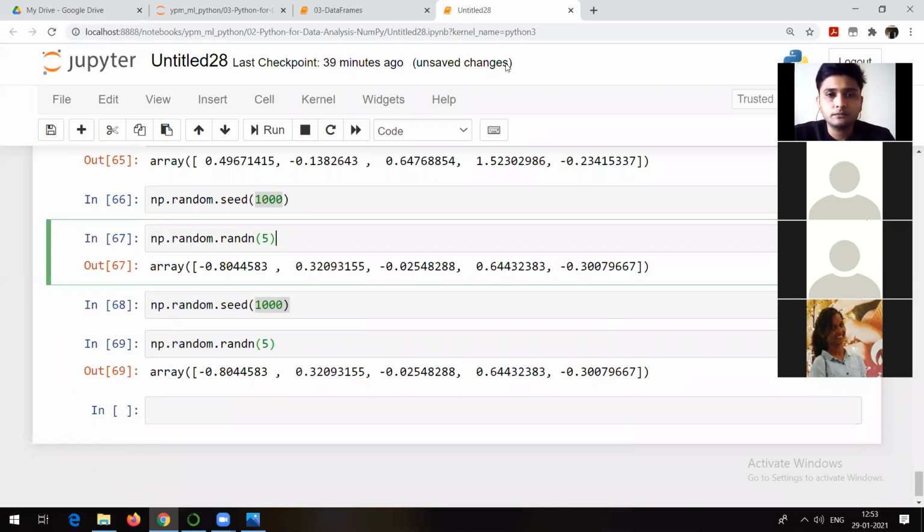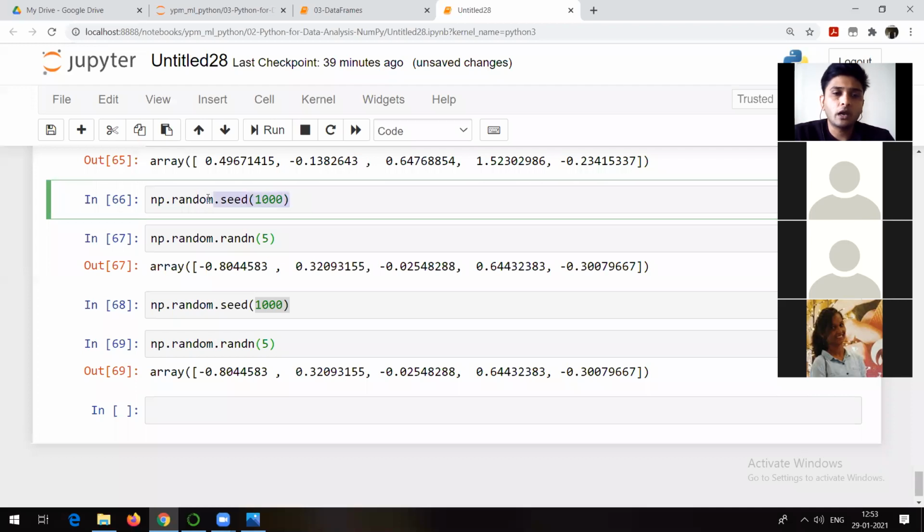Yes, sir. So let me tell you in real time where we make use of that. Many times we need to check the output of the model. In that case, we need to check the output for the same data again. So in that case, we make use of this seed command. So in short, I can say that seed is used to take control of the variety of random values which are going to be generated with the help of random. Just to take control. Otherwise, this 1000 value can be 1000, 10,000, 2, 0, whatever you want. No problem.